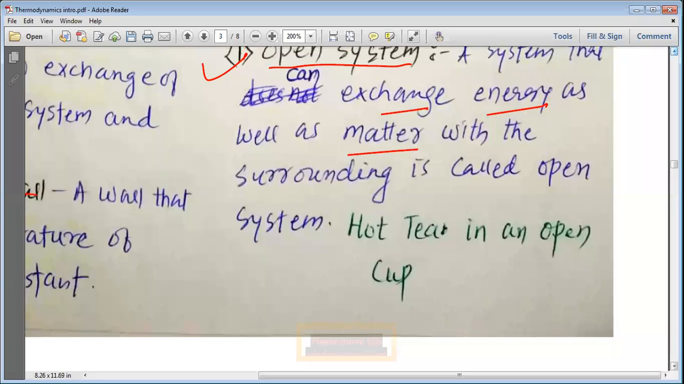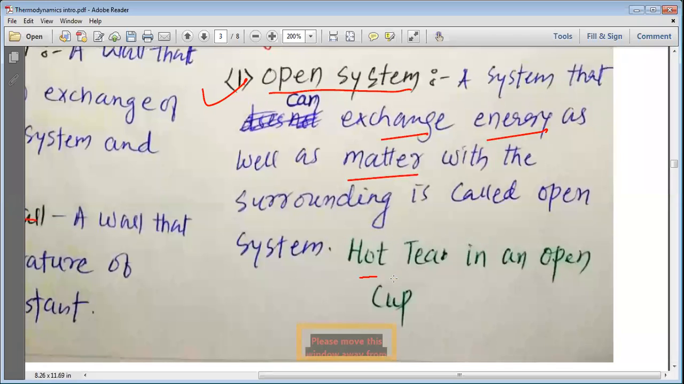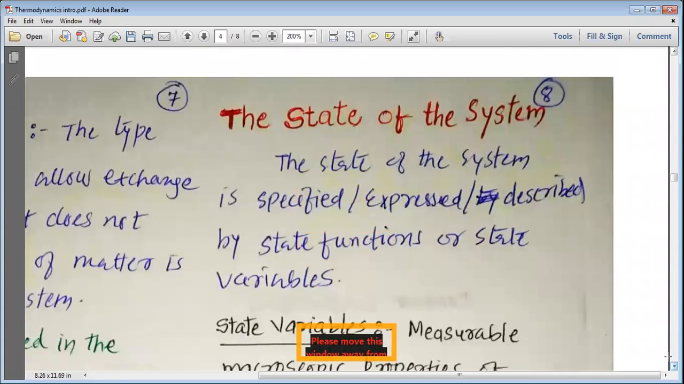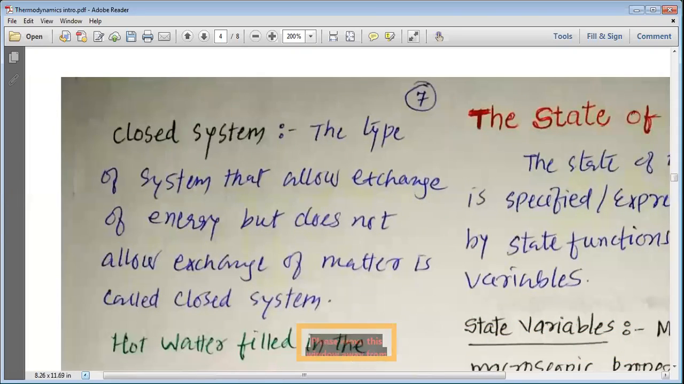For example, you can see a hot tea in an open cup. If you have hot tea in an open cup, the tea becomes cool after some time. That means the temperature has been exchanged with the surrounding. At the same time, some of the water vapor comes out from the tea. That means the matter of the tea can also be exchanged with the surrounding. That kind of system is known as the open system.